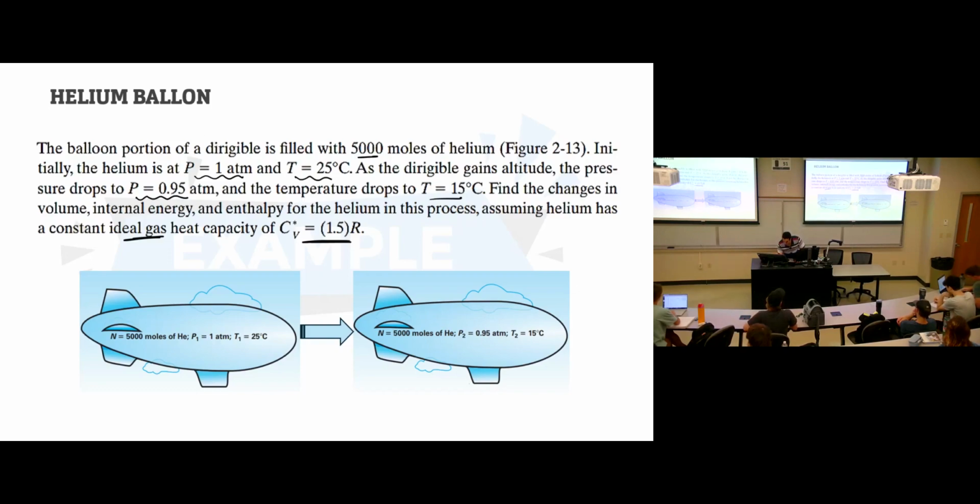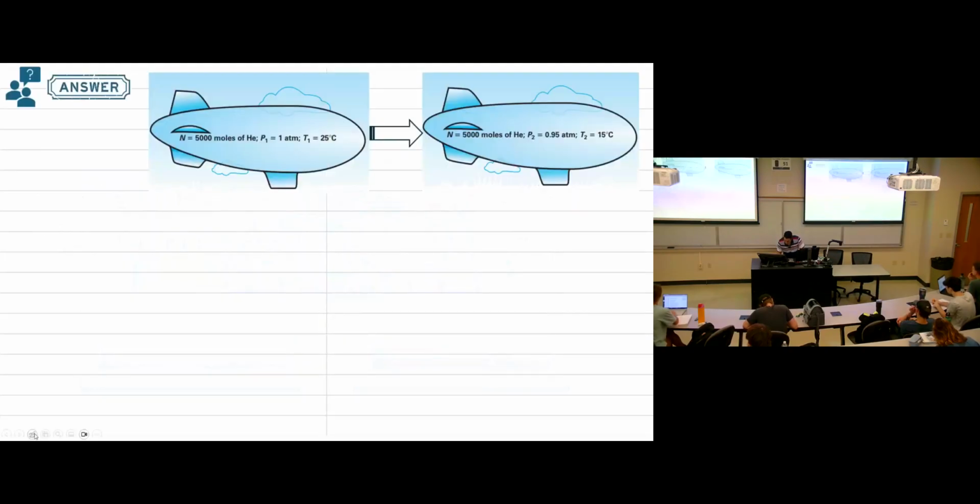And we have three requirements: the change in the volume, the change in the internal energy, and the change in the enthalpy. Let's start with the first one. He said we have an ideal gas, so this means the ideal gas equation of state, PV equals nRT.